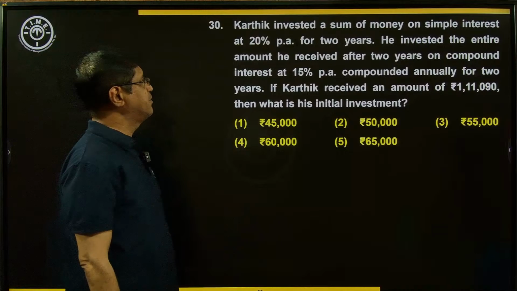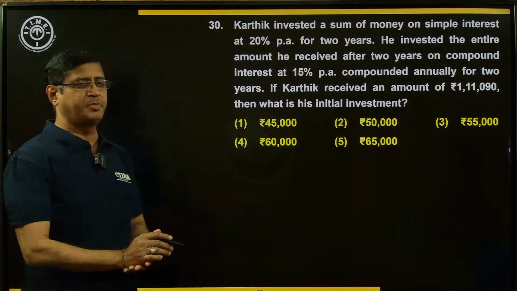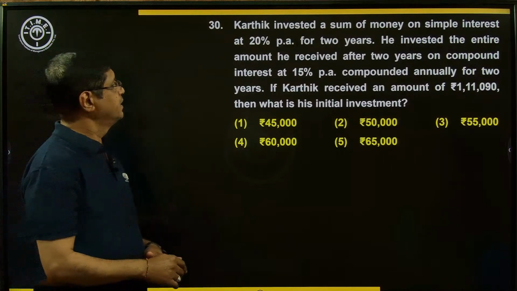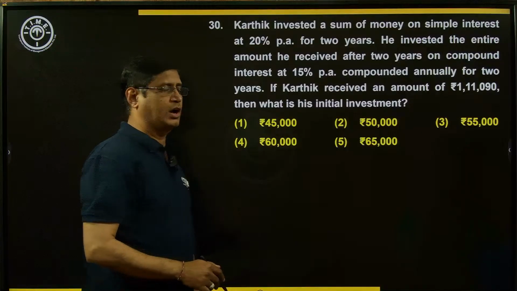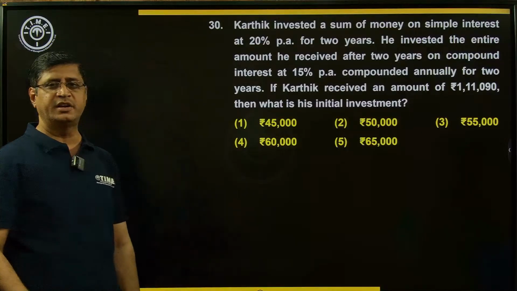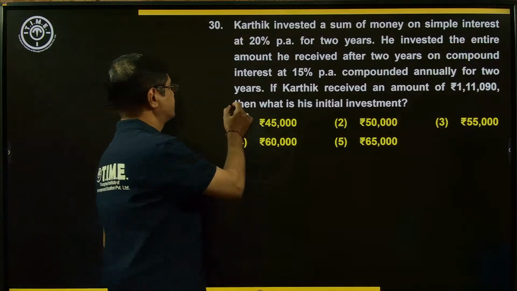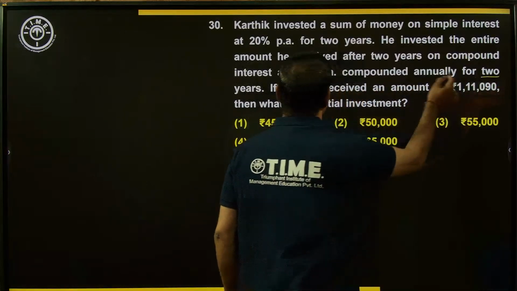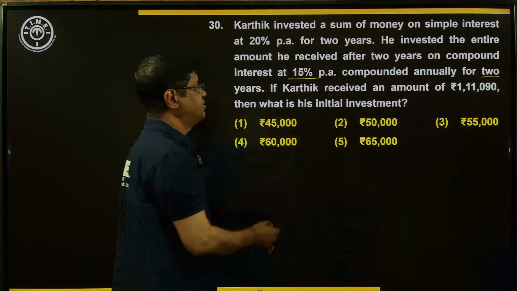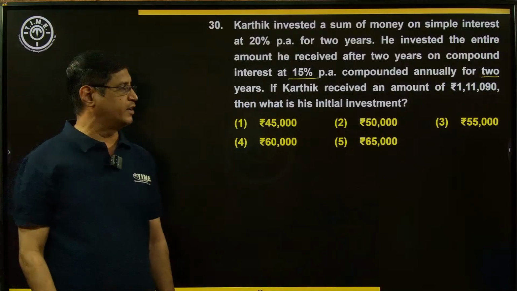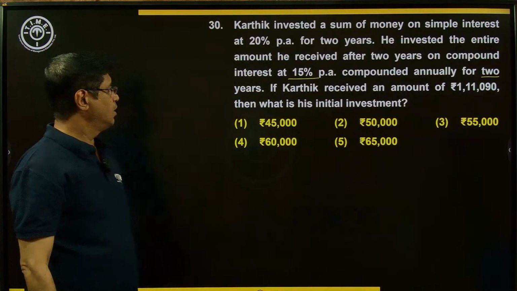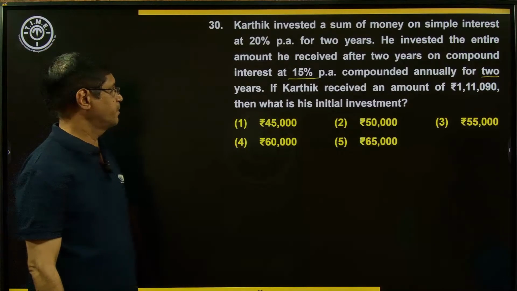Karthik invested a sum of money on simple interest at 20% per annum for 2 years. He invested the entire amount he received after 2 years on compound interest at 15% per annum compounded annually for 2 years. If Karthik received an amount of 111090, what is his initial investment?